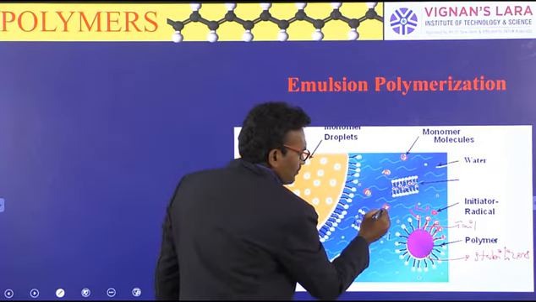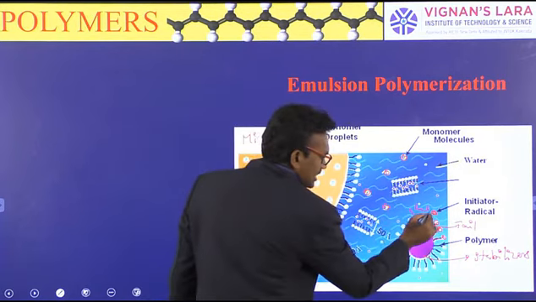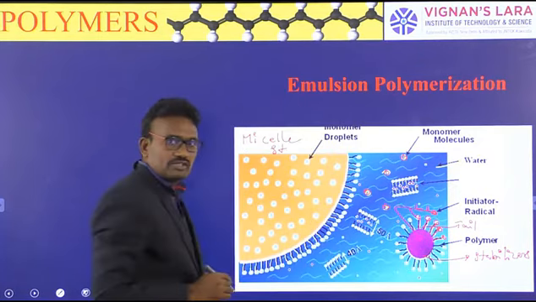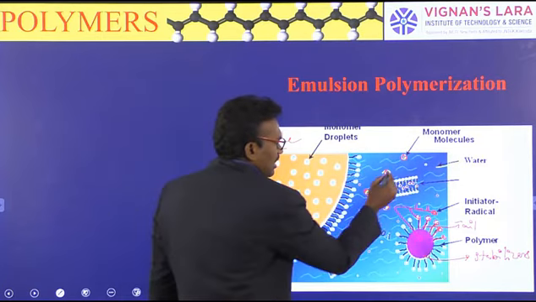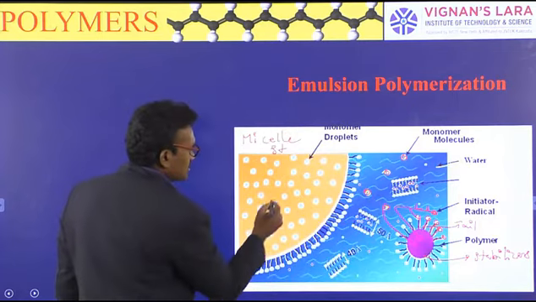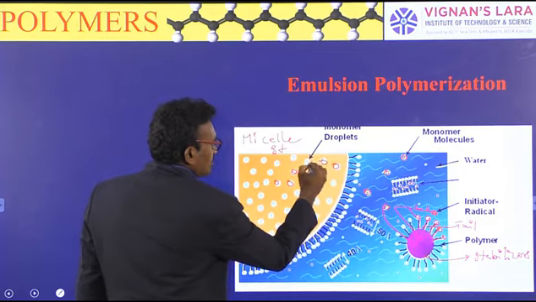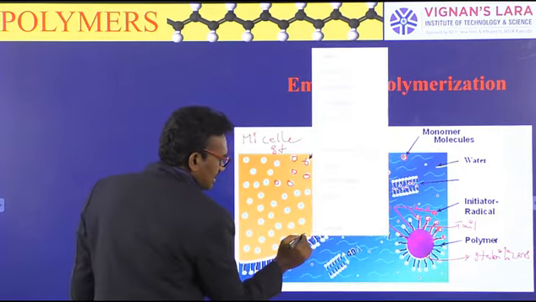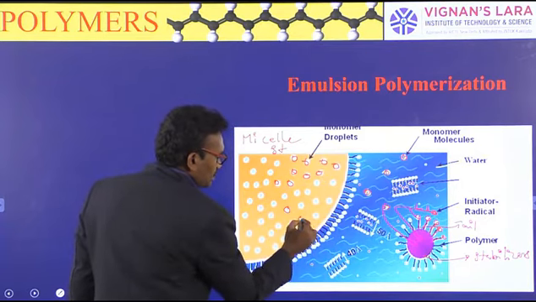When the initiator is added in the water, first the initiator passes into the center of the micelle structures. Next, all monomers pass into the micelle structures, because the tail nature and the monomer nature are both similar.